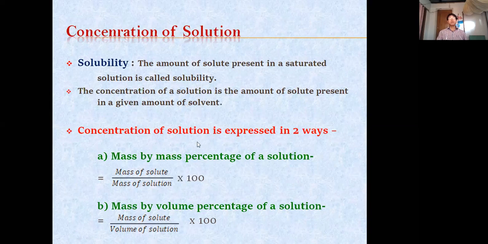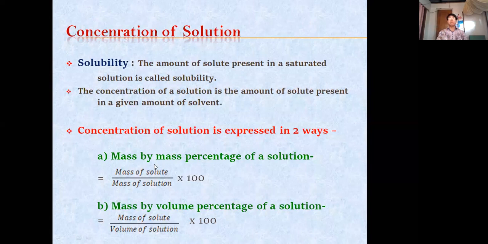Now, how is the concentration of a solution expressed? We have to calculate. There are numericals here. Generally, the concentration of a solution, how much solute is present in a given solution, we express in two ways.